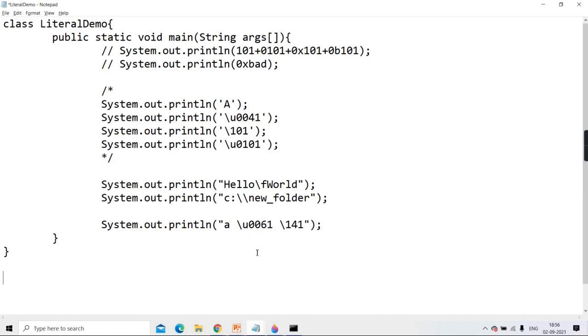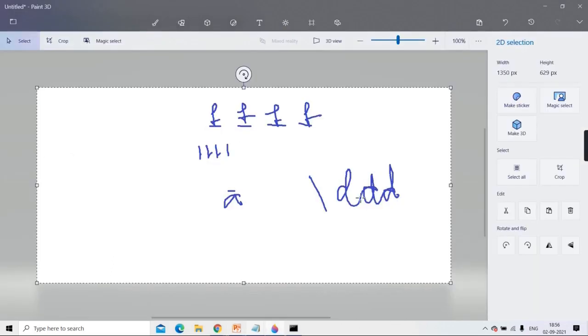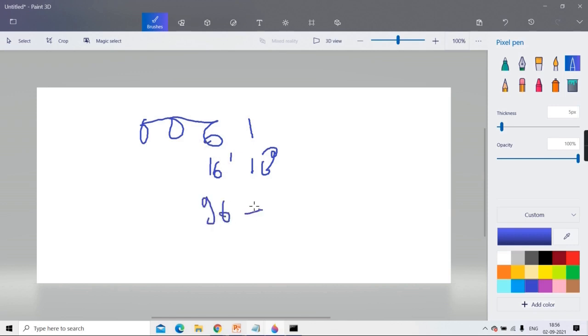Backslash U0061 means, is it hexadecimal 61? Clear? 0061. So it is 16 raised to 0 and it is 16 raised to 1. Now 16 raised to 1 is 16 into 6 is 96 and plus 1 is 97, and 97 is the code of small a. And when I wrote backslash 141, so will it take 141 or is it octal 141?